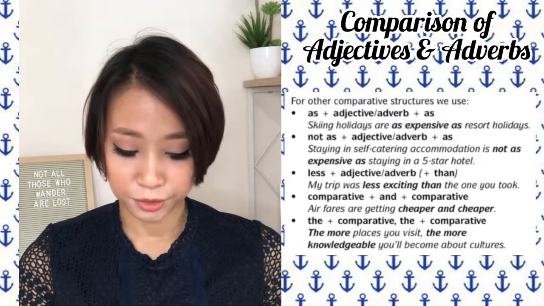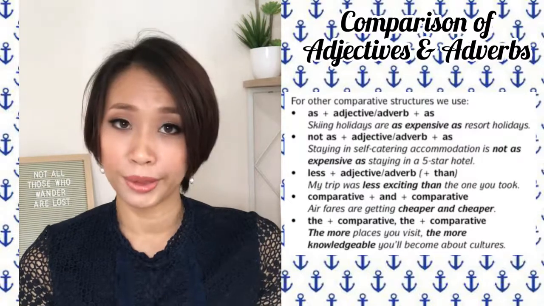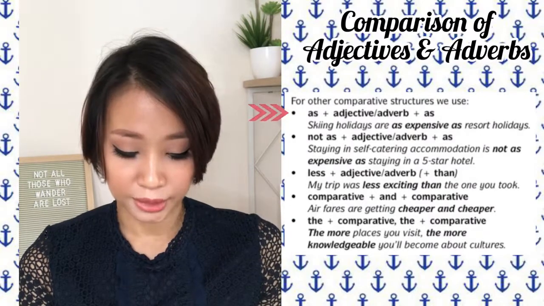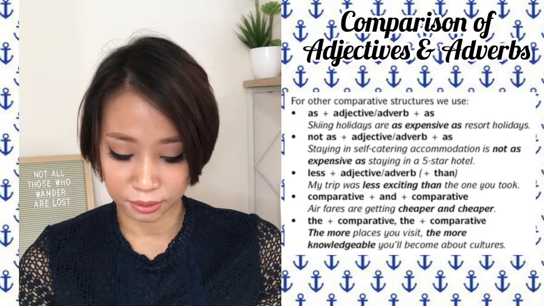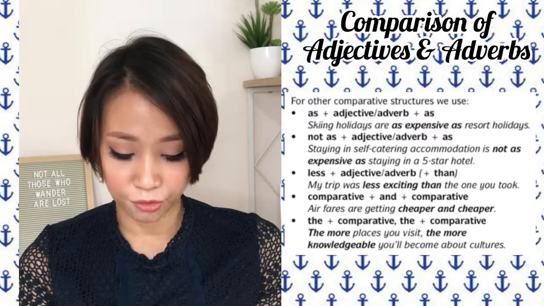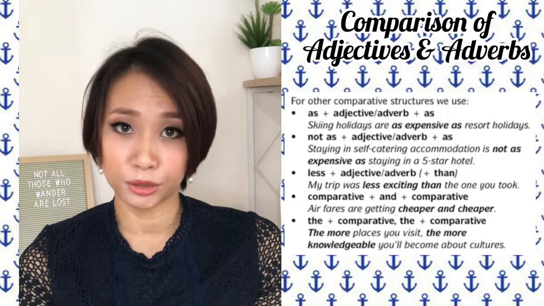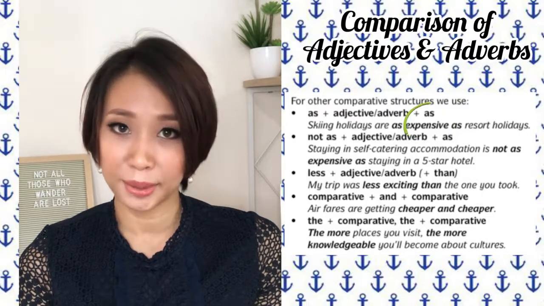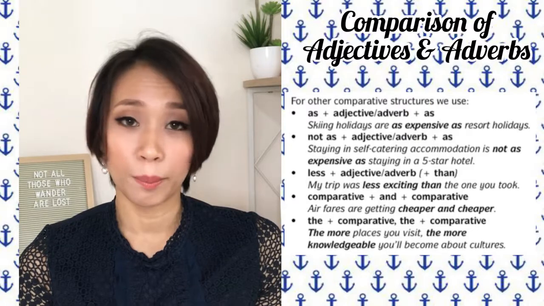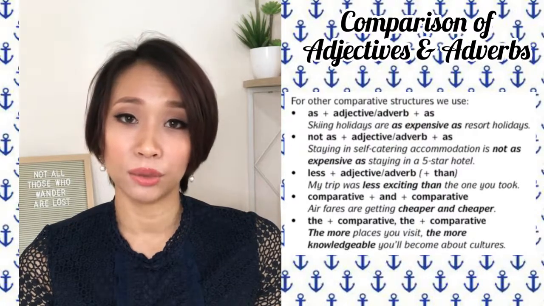For other comparative structures we use, untuk ayat comparative lain kita guna as plus adjective or adverb plus as. Skiing holidays are as expensive as resort holidays. Percutian ski semahal dengan percutian di resort. The adjective here is expensive. Kalau kamu nampak as, apa as, maksudnya kedua-dua benda itu sama.